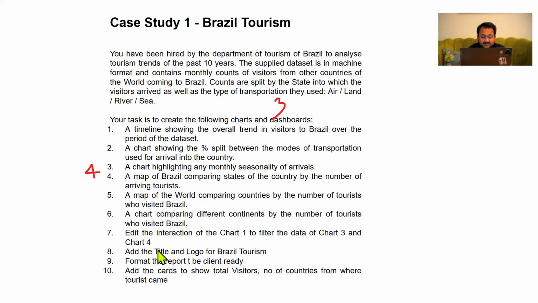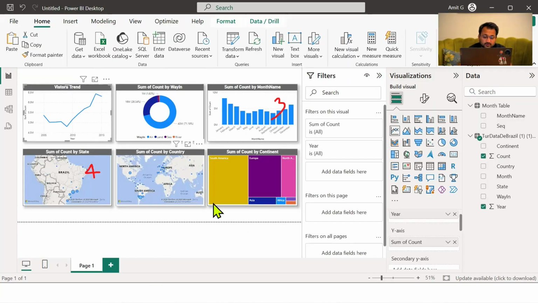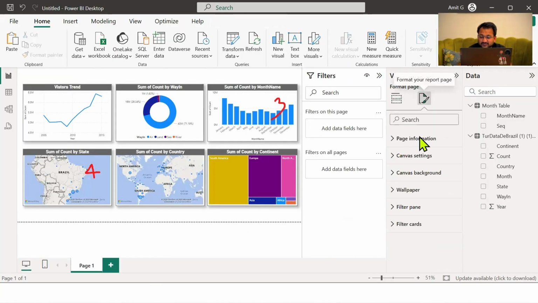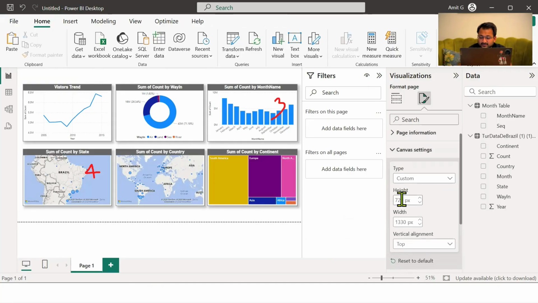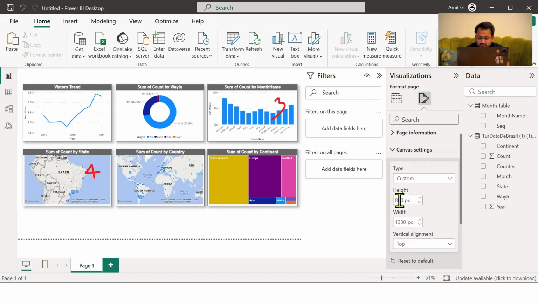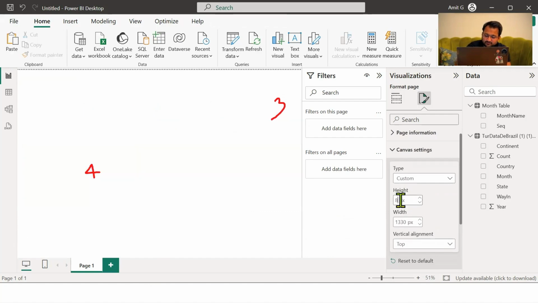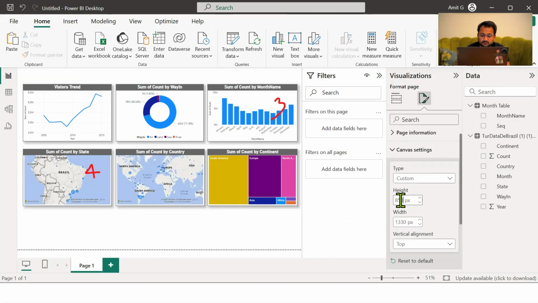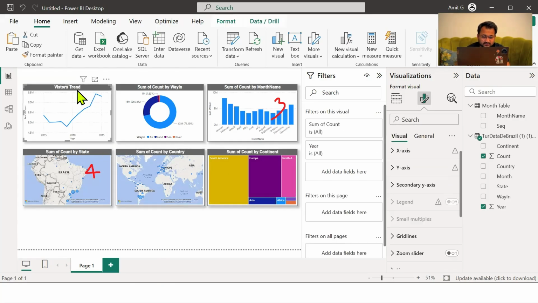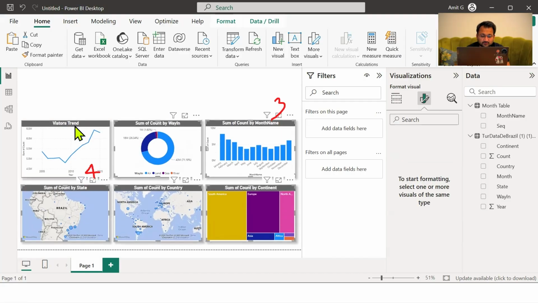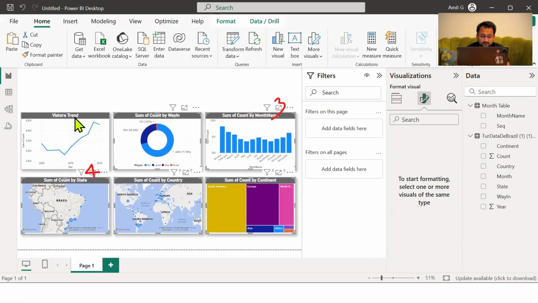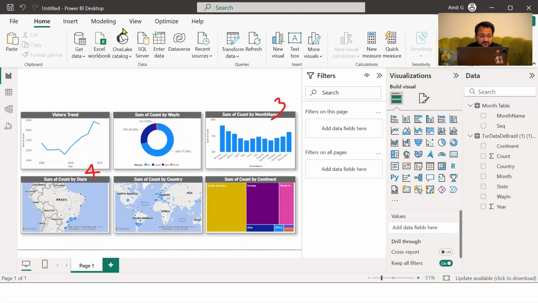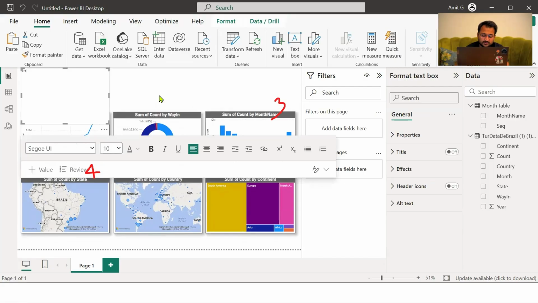We also have to add a title and a logo. So let's do one thing. Let's increase the page height. Let's make the height around 800. Let's make it 850. I'll select all the charts and move them down. Then we can add a text box. Here we will write Brazil tourism.